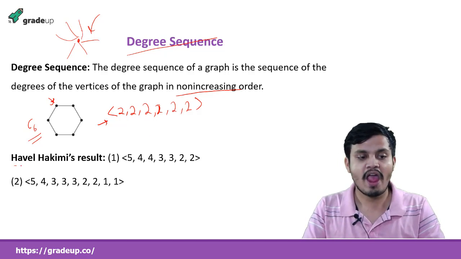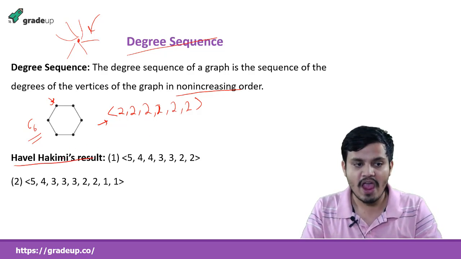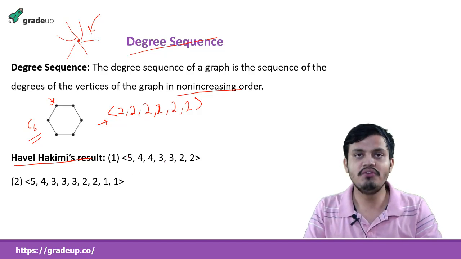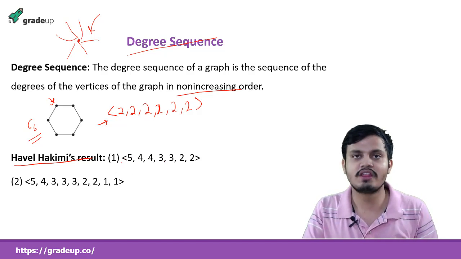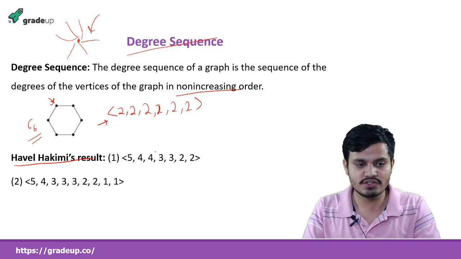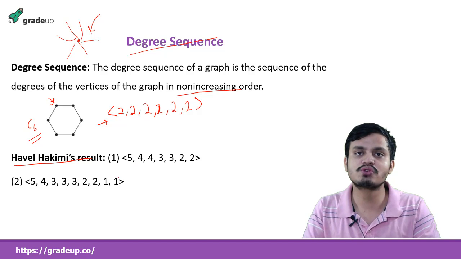Now there is the Havel-Hakimi result. What this result says: suppose this is the degree sequence of a graph, and we need to say whether it is a valid degree sequence of a graph or not. Sometimes it happens that it is not a degree sequence of any graph.